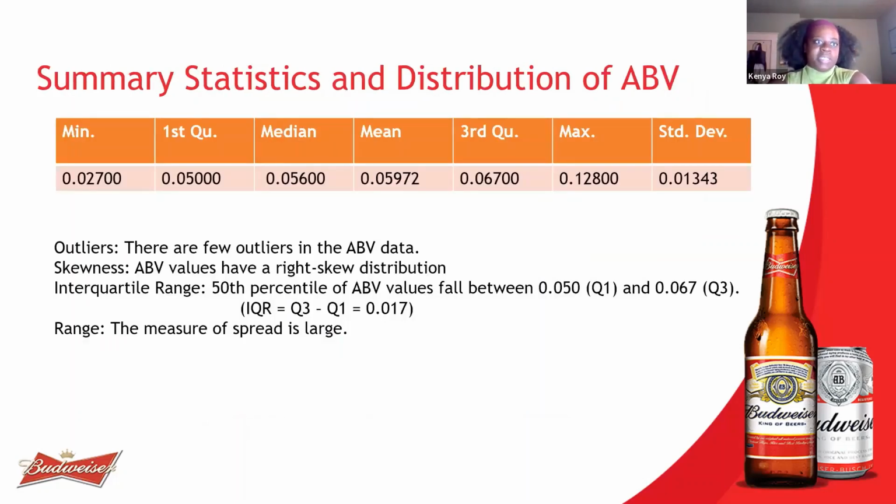Looking at the summary statistics, the biggest thing that we found was that the distribution was right skewed, and that's shown in the interquartile range. In the middle 50 percent of ABV values, most beers fell between 0.050 and 0.067, while the measure of spread was large, between 0.027 and 0.128.